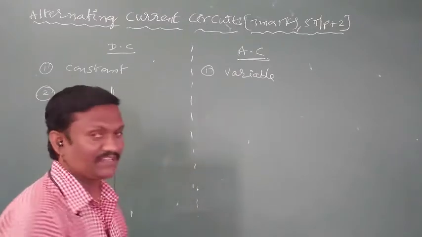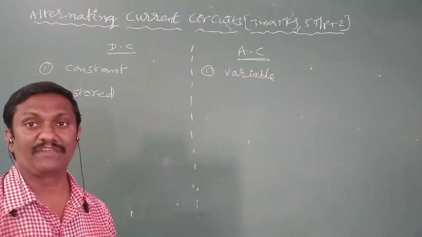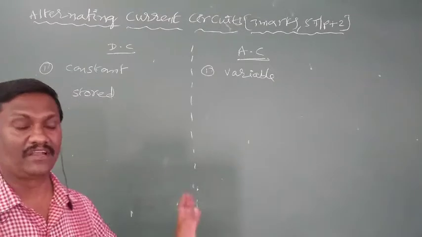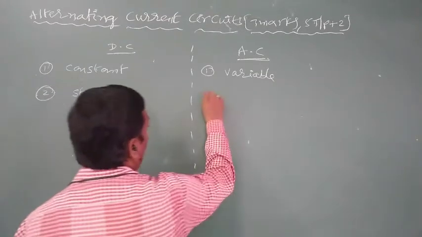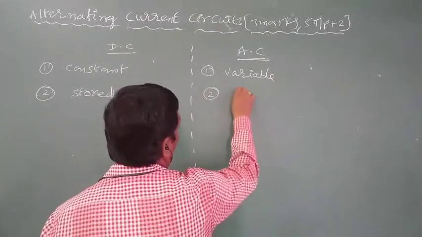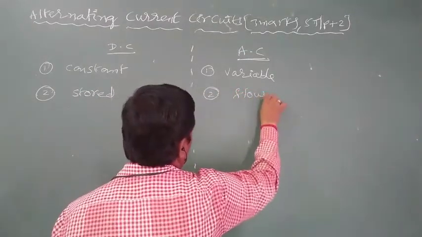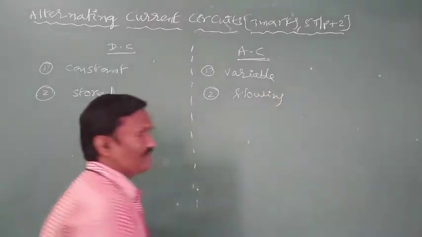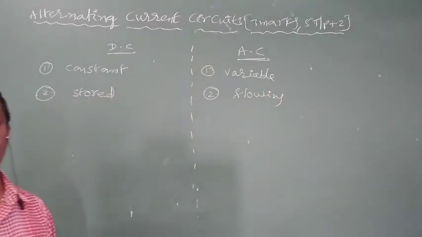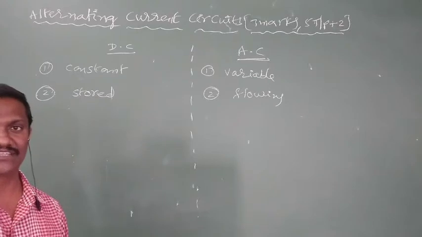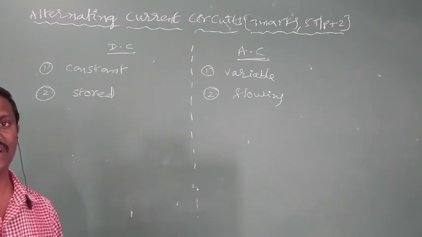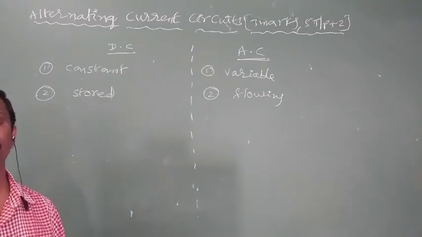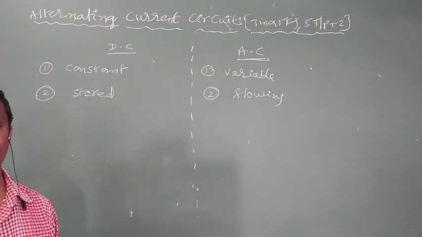Current coming from cells, batteries, and inverters is nothing but DC. Next, flowing current, current coming from poles, is always called alternating current. So these are the general differences between AC and DC.